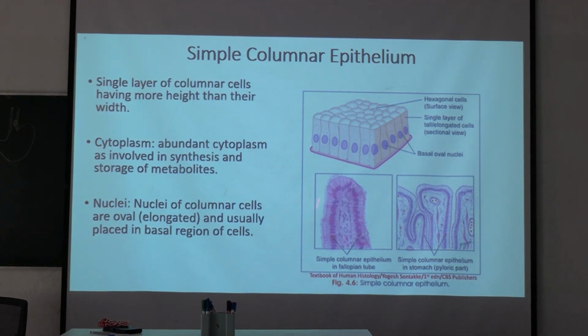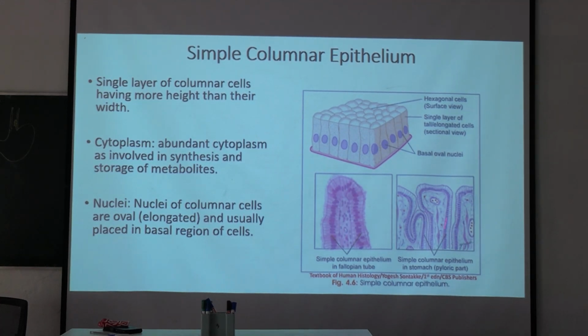So simple columnar epithelium you will see in the fallopian tube. Okay, this is a fold of the fallopian tube. In the lining epithelium you can see the columnar cells and the vertically elongated nuclei. These are the nuclei; the nuclei you have to note. And also in the fallopian tube you can see the cilia. On the apical region of the cells there is presence of cilia. There is a light pink layer. You can see here, that is the layer of the cilia. Okay, they are very fine longitudinal cilia.